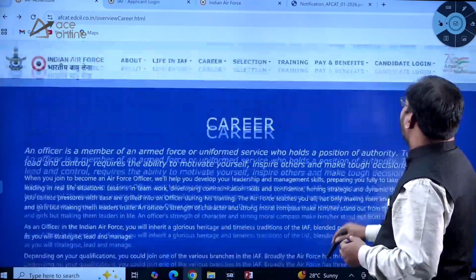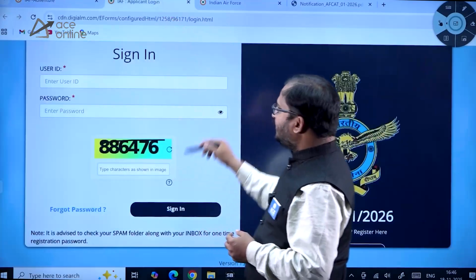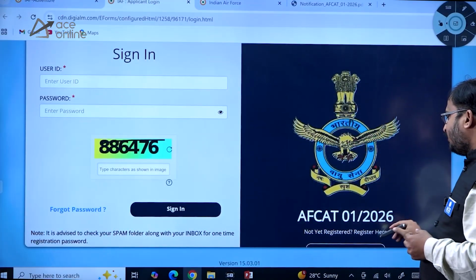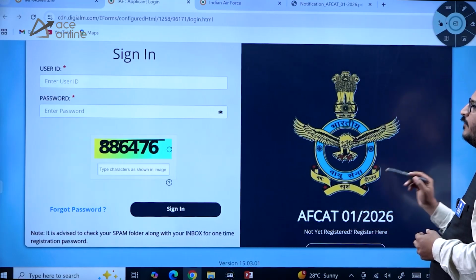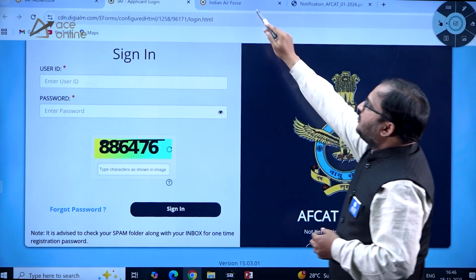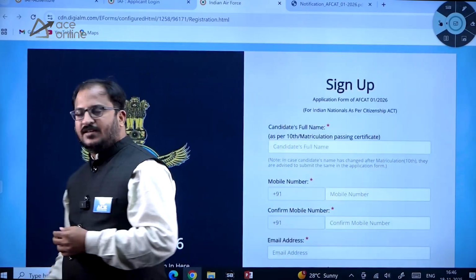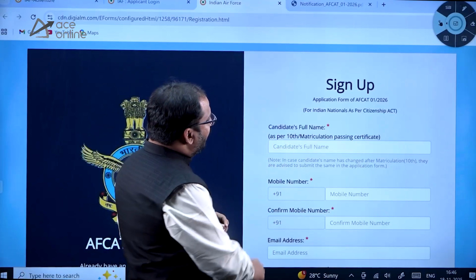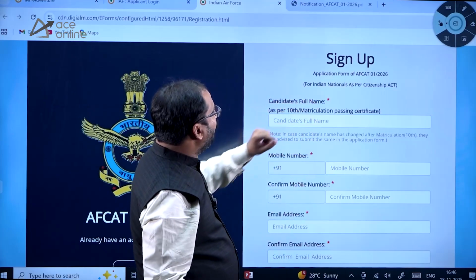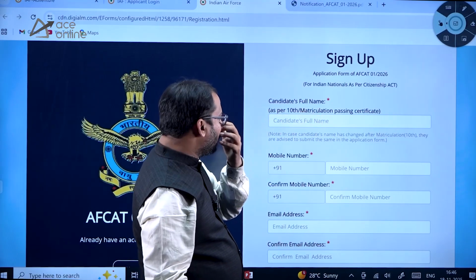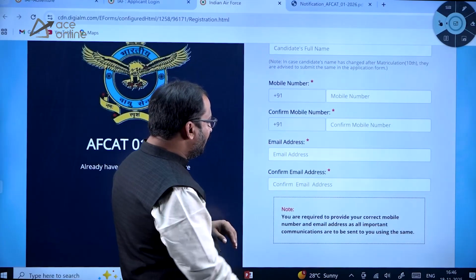Okay, then see, if you click on candidate login, then this page will open here, dear students. And here, if you are not registered, you can click here and register for this particular notification FCAT 01 2026. So the registration page looks like this. Here you can see the registration sign up form for Indian nationals as per Citizenship Act. So candidate's full name as per 10th class matriculation passing certificate, then mobile number, you have to confirm the mobile number, email address, and you have to confirm the email address.